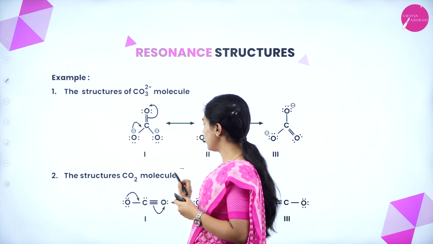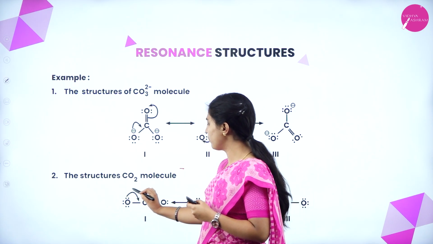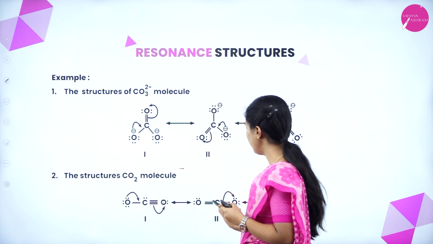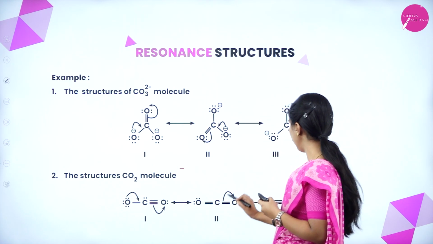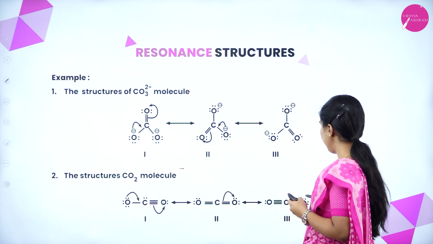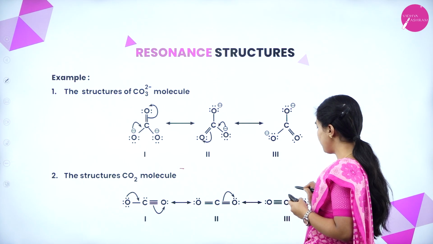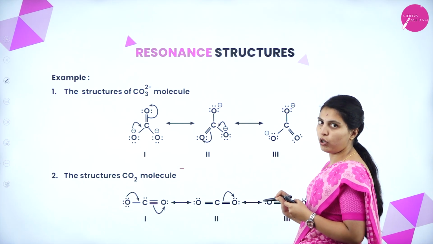Okay, here also, see the CO2 molecule. These two electrons will move here, and it will form one bond. Okay, this bond will move here and it will become a pair of electrons, forming a triple bond here.